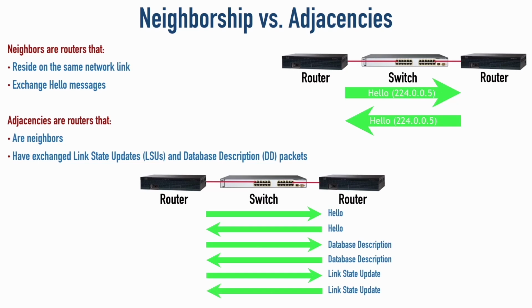That's the distinction between being just a neighbor and being an adjacency, which kind of begs the question, why wouldn't we want everybody to be adjacent to one another on a network? It seems like it's better. We're exchanging more information. Well, the reason is scalability.